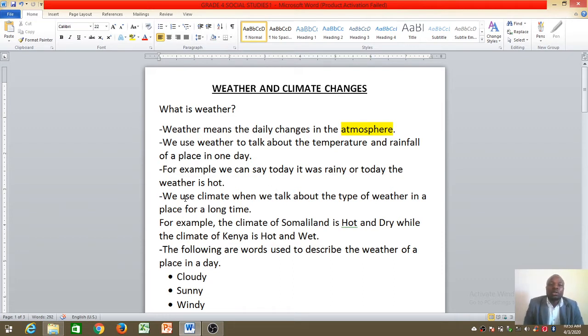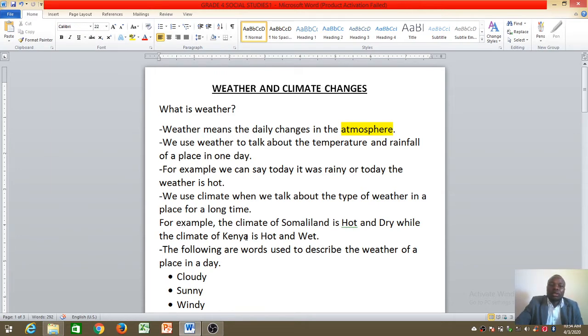How? We use climate when we talk about the type of weather in a place for a long time. You get that? A long time. That means it can be for 1 month, it can be 1 year, or many years. But for weather, we talk about every day. Daily means every day.